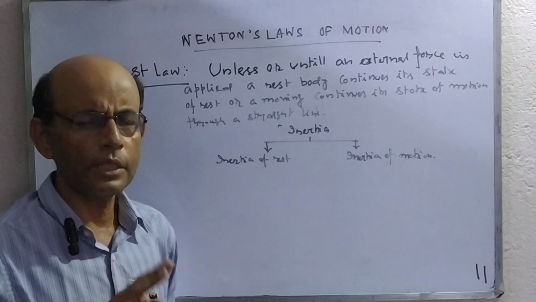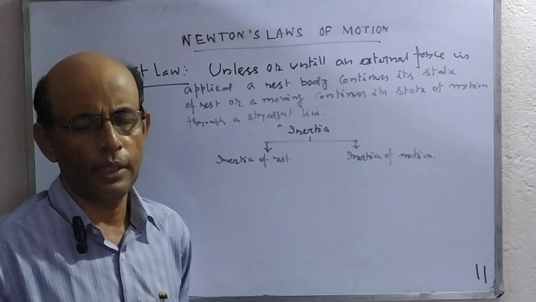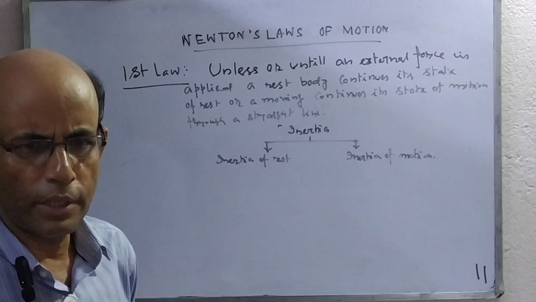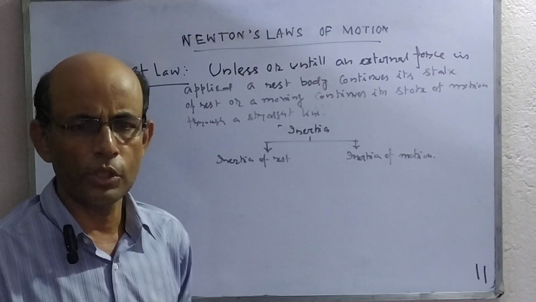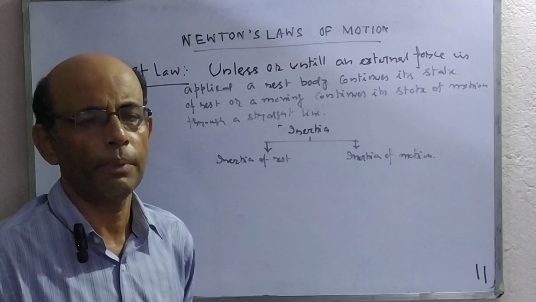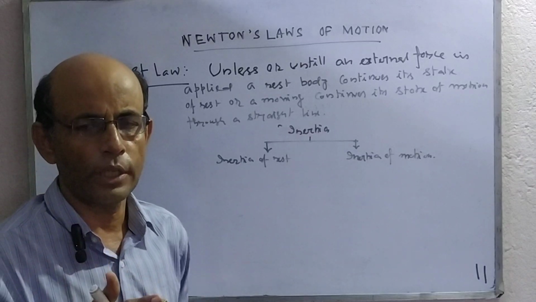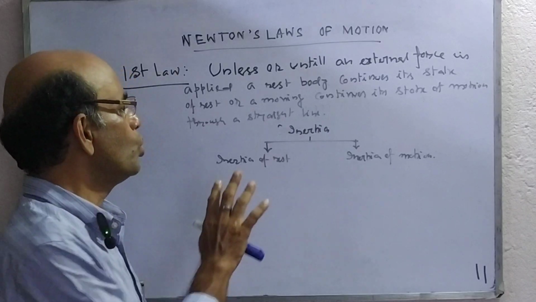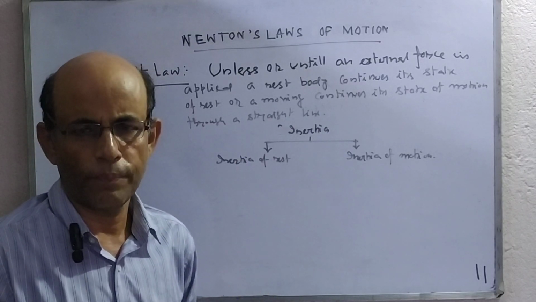When the bus was in motion, the entire body of the passenger was in motion. If the bus suddenly stopped, then the lower portion of the passenger's body comes to rest immediately with the bus, but the upper part has a tendency to continue its state of motion due to inertia of motion. These two things we know from Newton's first law of motion.